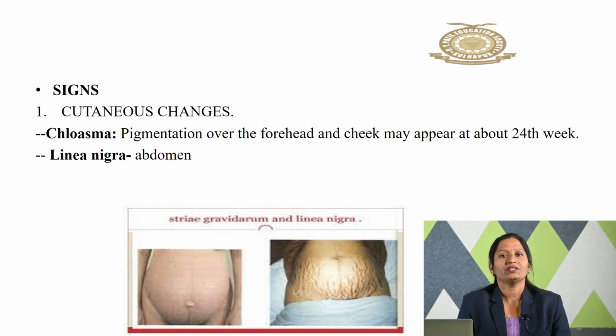The first one is chloasma. Chloasma is a butterfly-like pigmentation that starts to appear on the face of the mother, on the cheek and forehead, after 24 weeks. Linea nigra is a line that runs up to the umbilicus or above the umbilicus, and stretch marks are striae gravidarum.